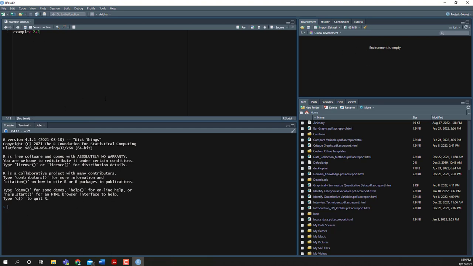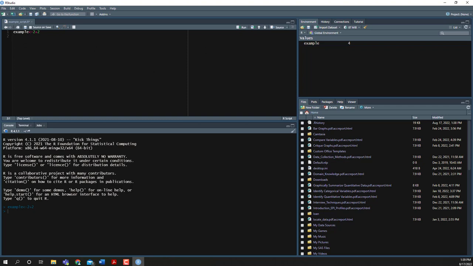And so this is why having the scripts is really handy. Now all I have to do is move my cursor to that line of code, click on Run, and it will automatically populate that into the console and run that piece of code. And so this is, again, why scripts are useful. We typically don't write a lot of code in the console. Most of the code that we're going to write is going to be in these R scripts.